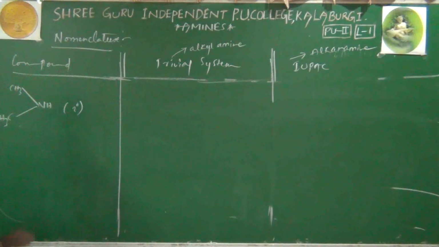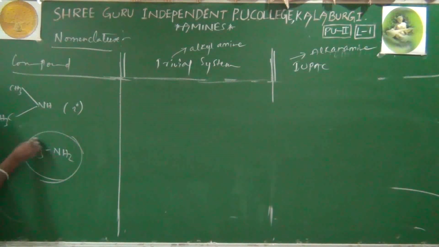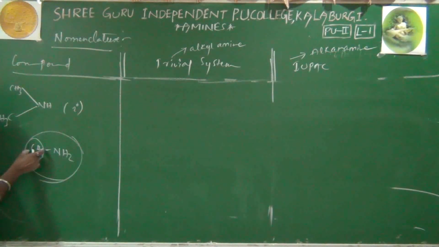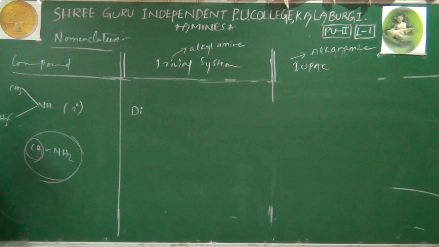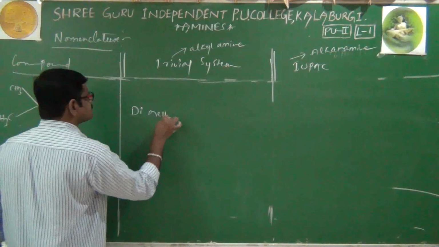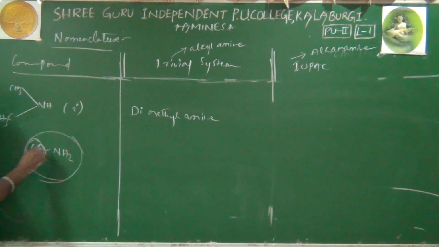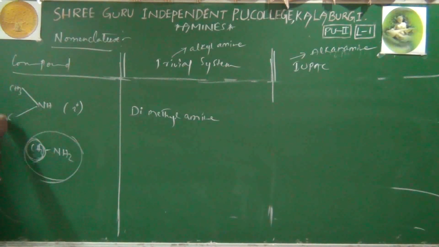But before that, once again we'll recall primary amine common name. A primary amine will have only one alkyl group and amine group. That's why methyl amine, alkyl amine. That's it. Methyl amine. Then here, how many alkyl groups are there? 2 alkyl groups are there. That too, same alkyl groups are there. That's why simply we'll write the prefix di. Di is nothing but 2. And which alkyl groups are there? Methyl. So its name is dimethylamine. That's it. Dimethylamine. Over. It is methylamine. Methylamine. Dimethylamine. Over.